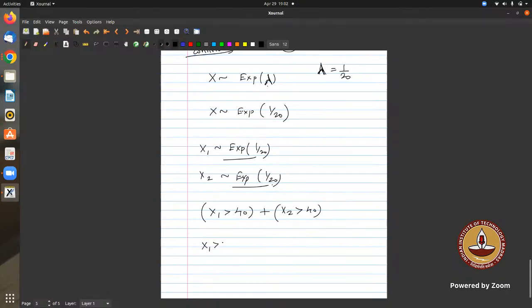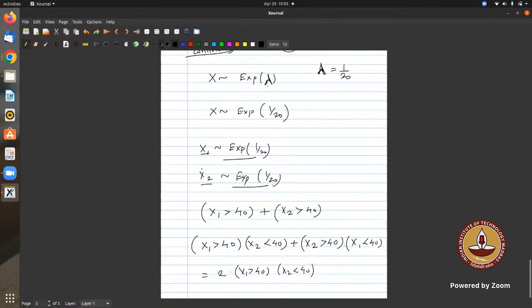So what does that mean? Either X1 is greater than 40 and X2 should be less than 40. Then only this condition of exactly one will come into play, right? Similarly, X2 greater than 40 and X1 less than 40. But one more thing we can observe is X1 and X2 are similar, because their distribution is the same. So I can directly have 2 times any one of these conditions, right? Yes, sir.